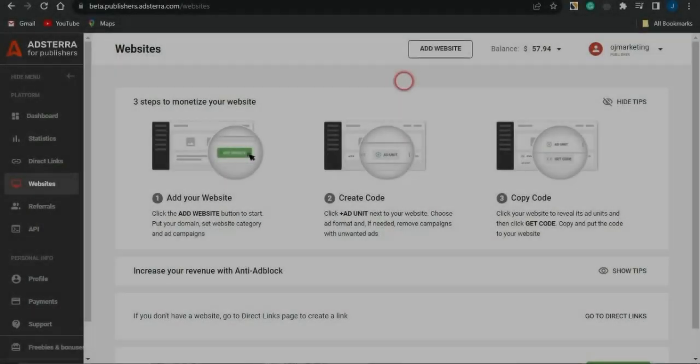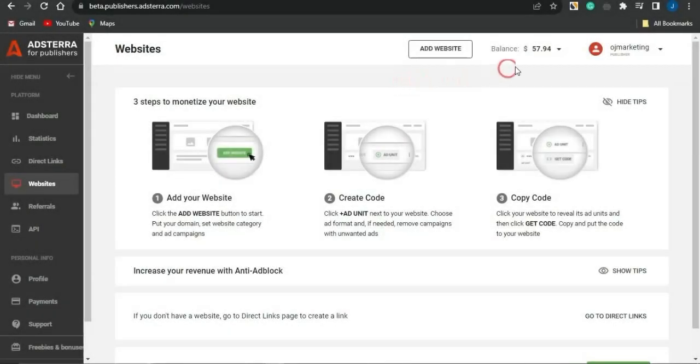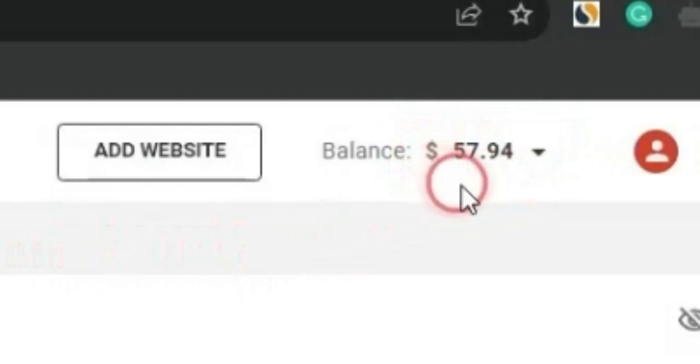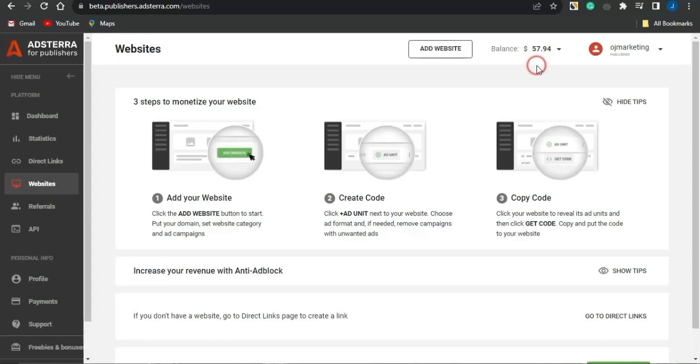If you take a look at this right now, you can see that I've made this amount with Adsterra. And guys, I made this amount using a self-clicking strategy, which you can also utilize even as a beginner on this platform. Utilizing that will enable you to earn some cool cash each and every time you do this strategy with this platform called Adsterra.